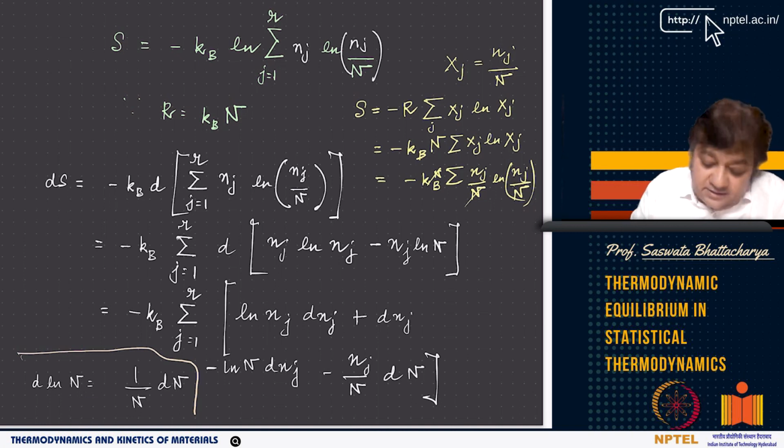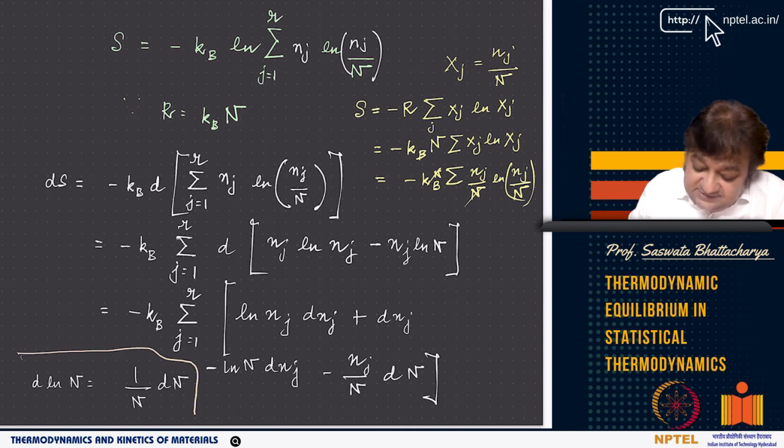Entropy is an exact differential, so I can write ds equals minus Kb, where Kb is a constant, times d of this entire summation.